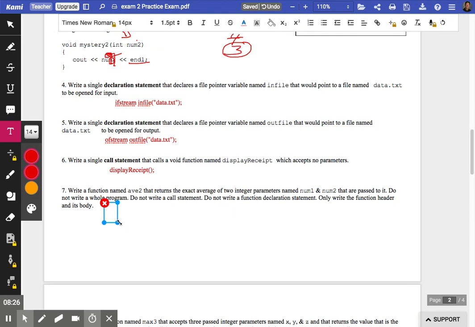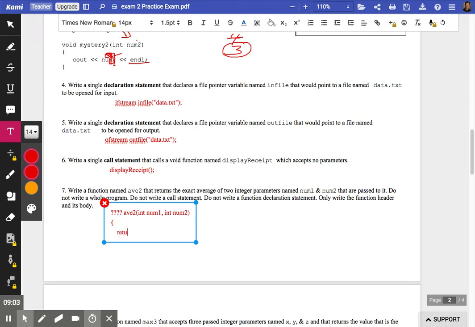Number 7, we're writing just the function, not the whole program that calls the function. So the function header would be the return type, to be determined later. The name of the function comes next, which is specified as dav2. It takes 2 parameters. They both need data types here. They're being specified as integers, so we use the keyword int. The names are given in the problem. You need to type the word int in front of both parameter names. There's your function header. We need the body of the function that actually does what it needs to do.